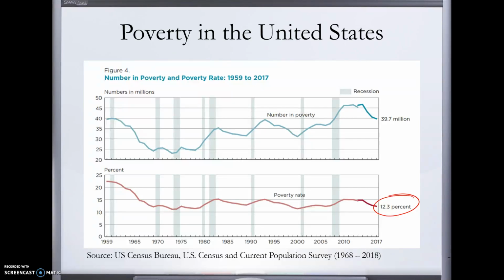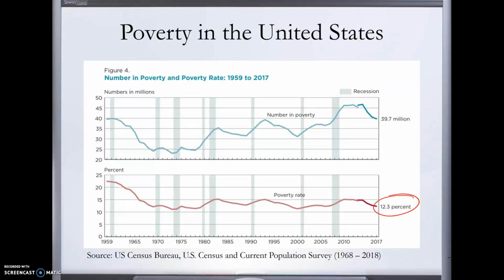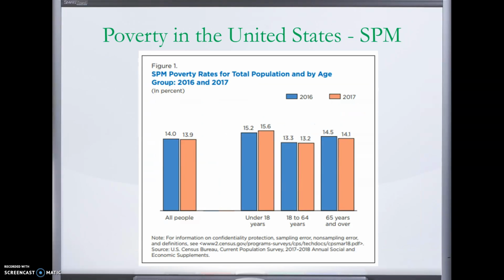If we were to look at instead the supplemental poverty measurement, it's going to give poverty rates for the total population and by age. We're interested in the orange bar of 2017, and you can see it is slightly higher. Whereas the official poverty measure that the U.S. government uses for demographic purposes says 12.3% of Americans were in poverty at the end of 2017, the census's supplemental poverty measure says it's a little more than that, almost 14% of Americans.